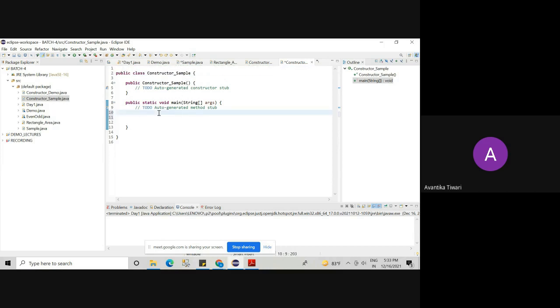write? Class name, constructor sample, name of the object. Let's say name of the object is object 1 is equal to new operator and constructor sample.